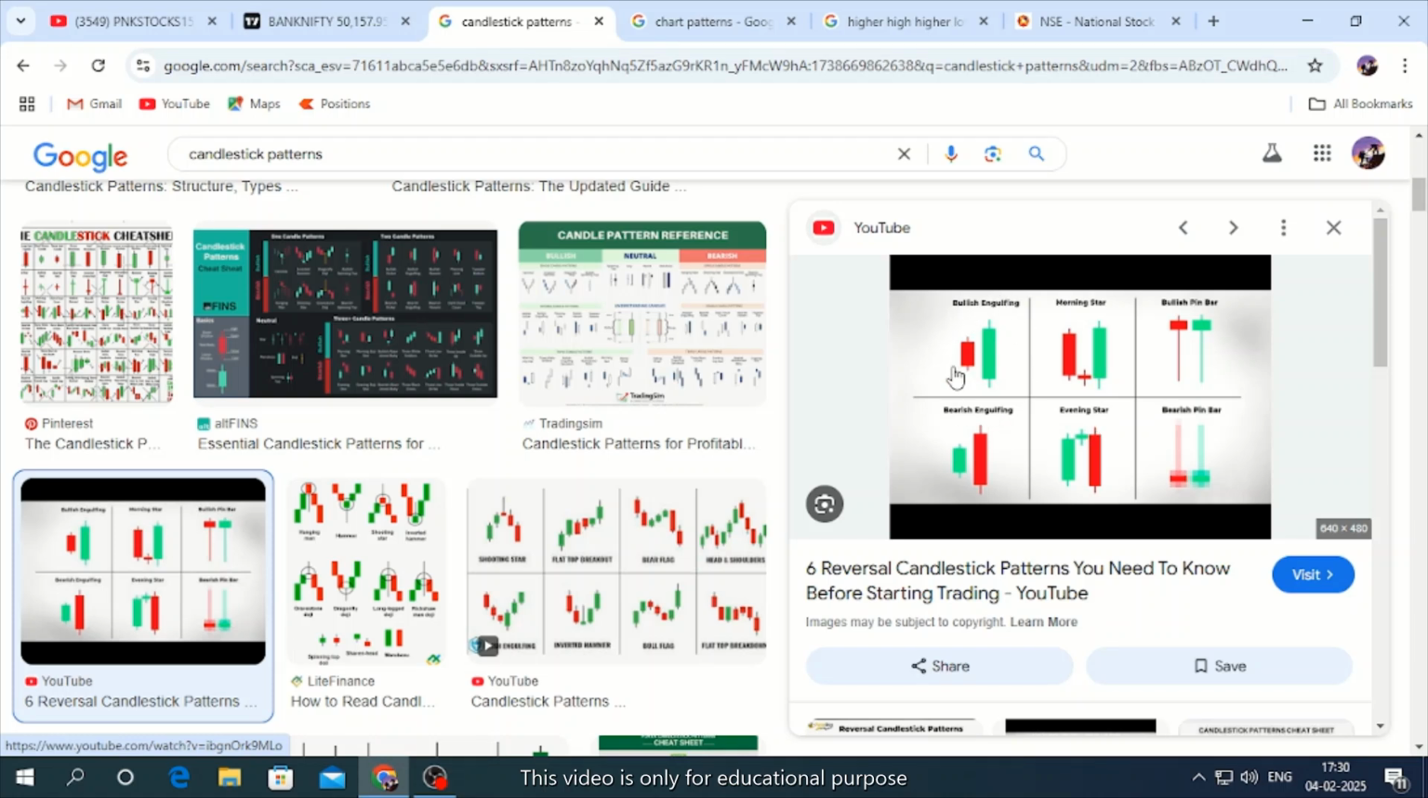Bullish engulfing, if that forms at the support, price will go up. Bearish engulfing forms at the resistance, price will come down. Morning star at support, price will move up. Evening star at resistance, price will come down. Hammer candle at support, price will go up. Reverse hammer candle at the resistance, which we also call a hanging man, price will fall down. So master these.